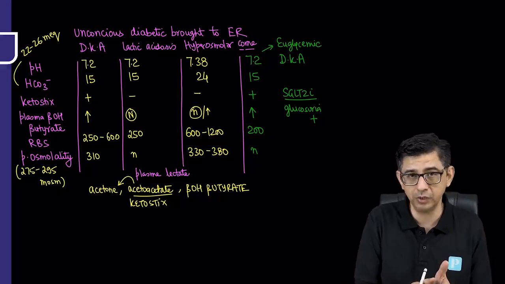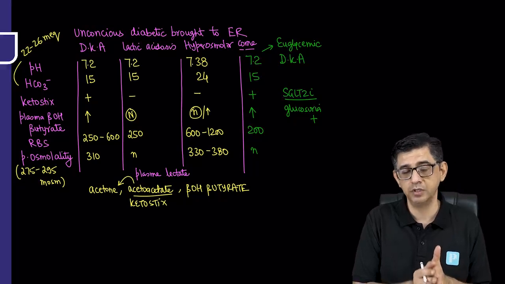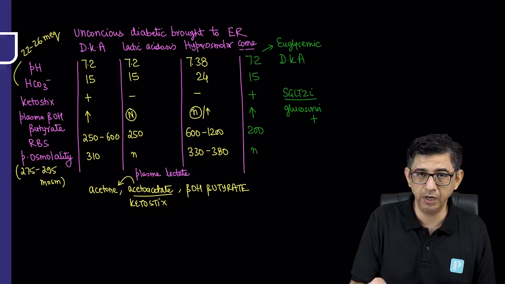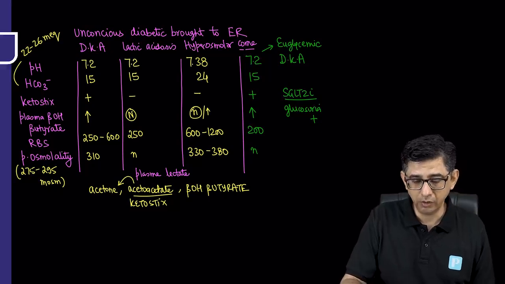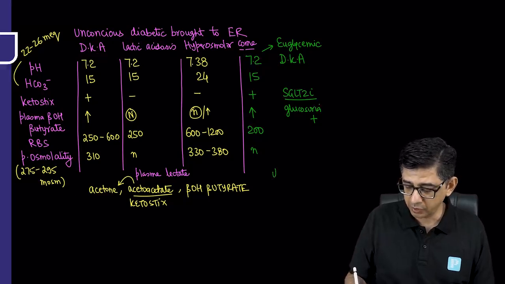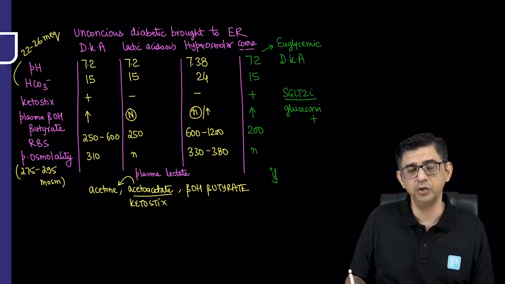Now there are no ketones present also, and still the person is unconscious. Then we have to think in terms of a CNS event, and we have to do a non-contrast CT head to rule out the possibility of stroke. I'll just write down this data here because this was a question in the exam.